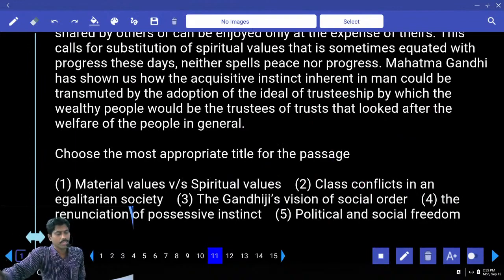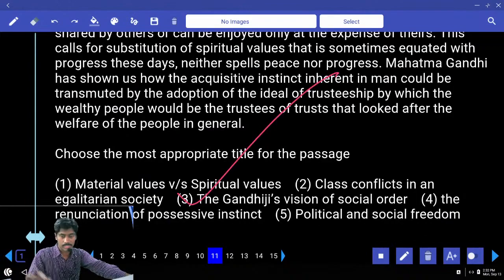Appropriate title. Material values versus spiritual values. Is it talking about a difference between these two? Class conflicts. What kind of conflicts are happening in this society? Is it talking about that? Gandhiji's vision of social order? Yes. The renunciation of possessive instinct, it is a conclusion, not complete passage. Political social freedom may not be. Answer is third option, Gandhiji's vision.